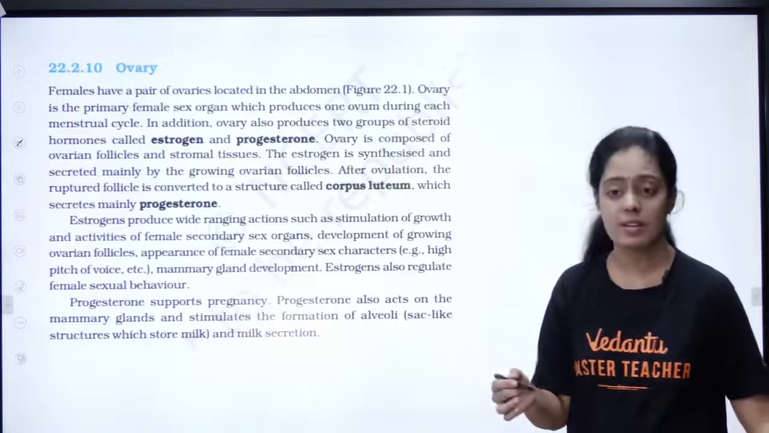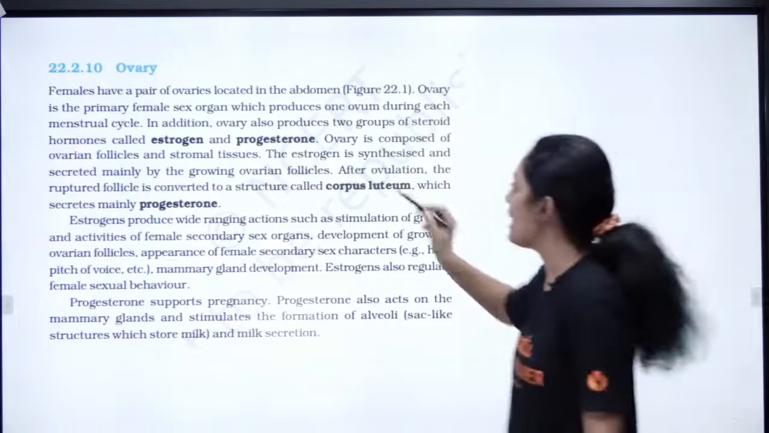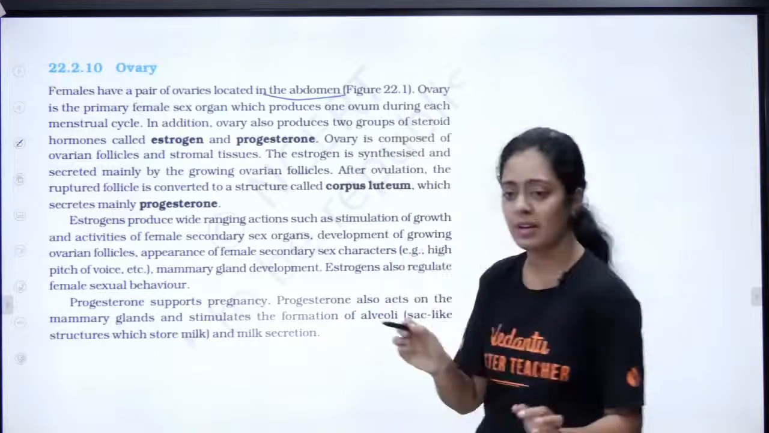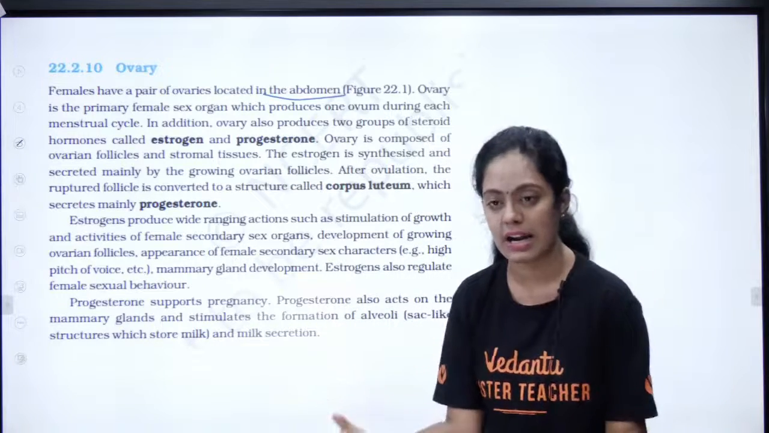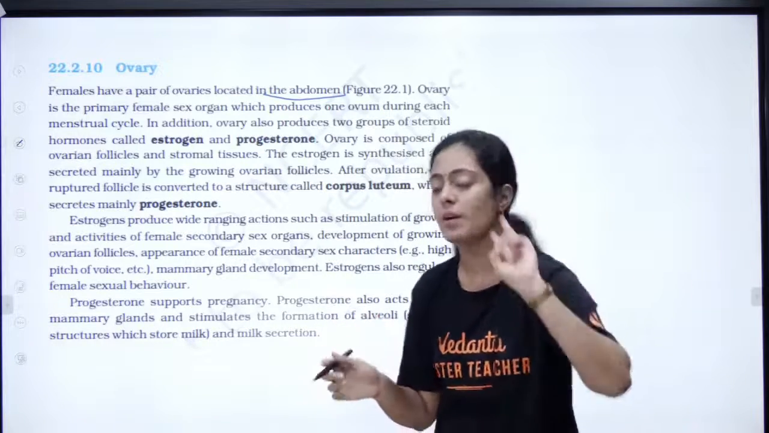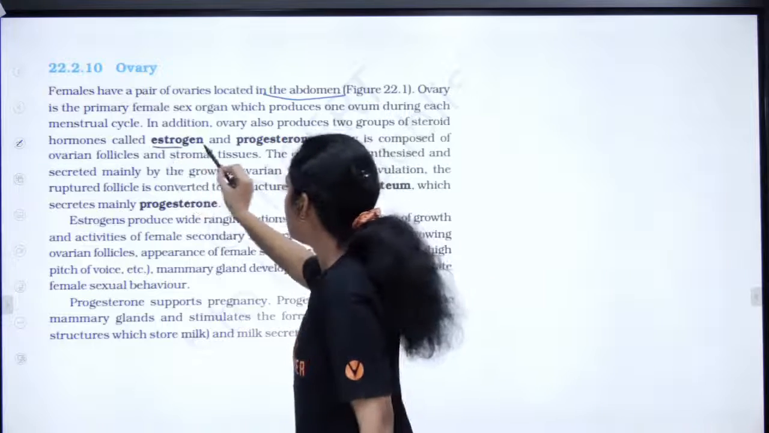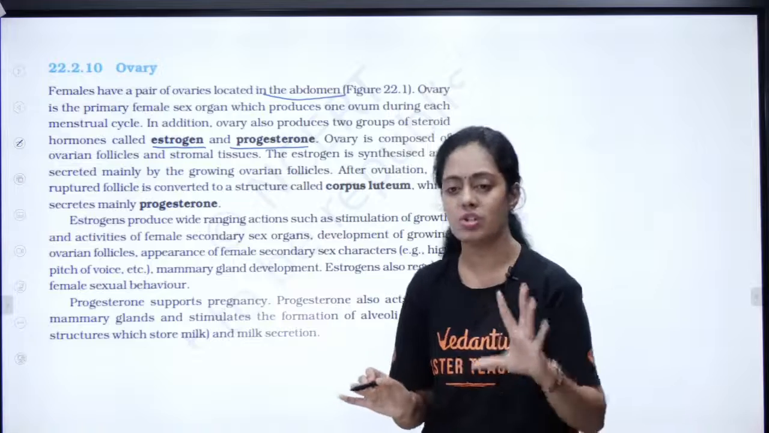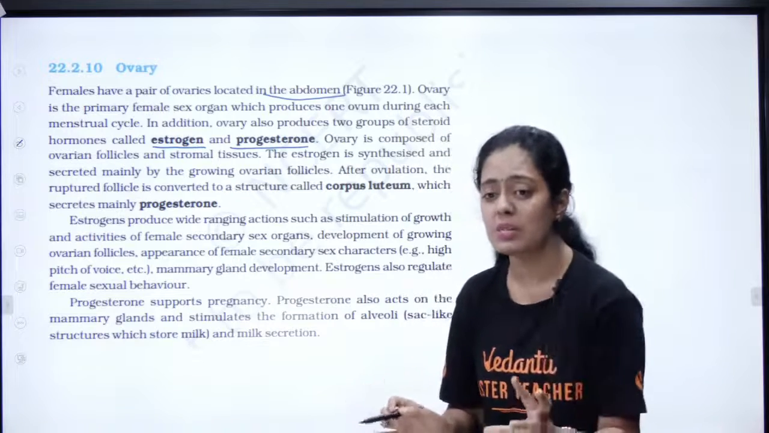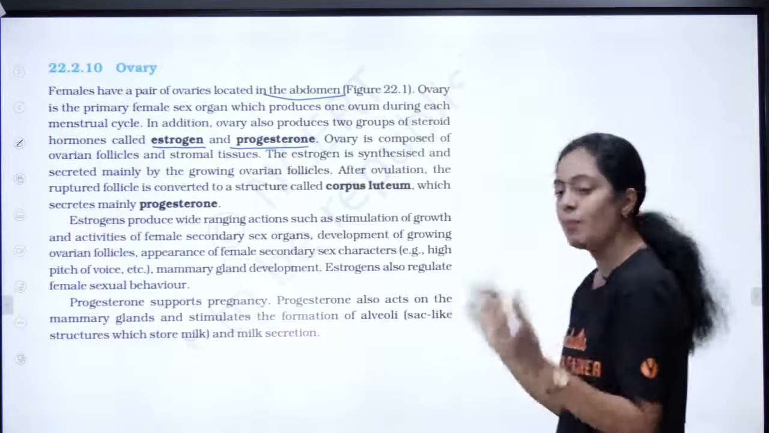Next, let's see ovaries. Okay, so females have a pair of ovaries located in the abdomen. It's the primary sex organ and it also acts as an endocrine gland. Okay, in the ovaries there are two important hormones. One is estrogen, the other is progesterone. What is estrogen? What is progesterone? Can anyone tell me who is producing estrogen, who is producing progesterone?